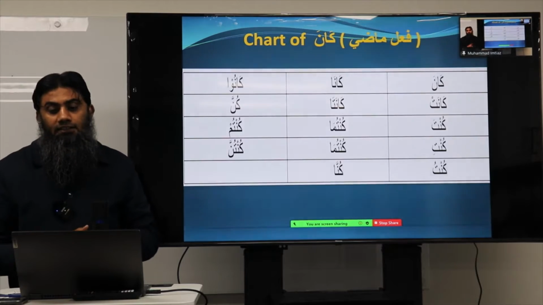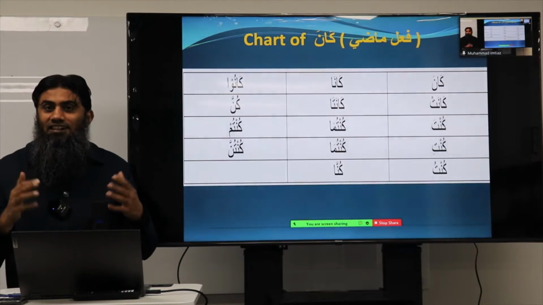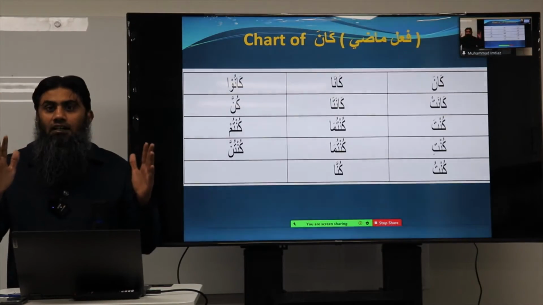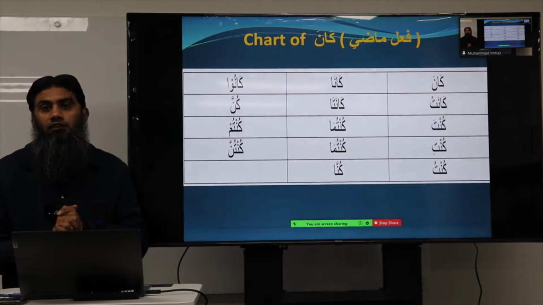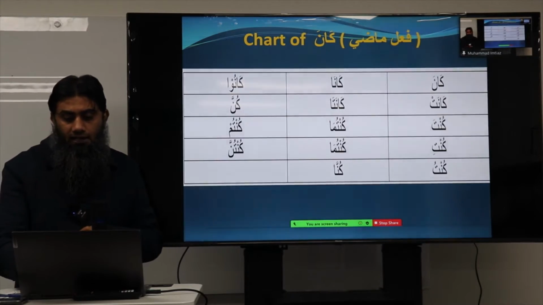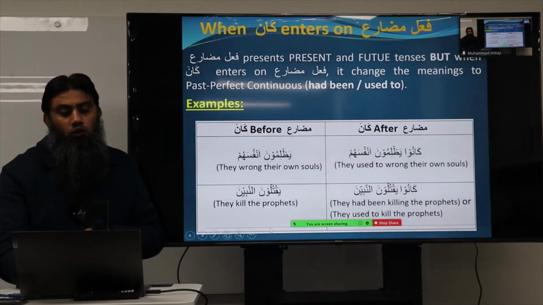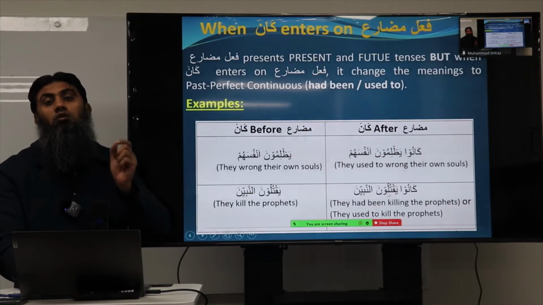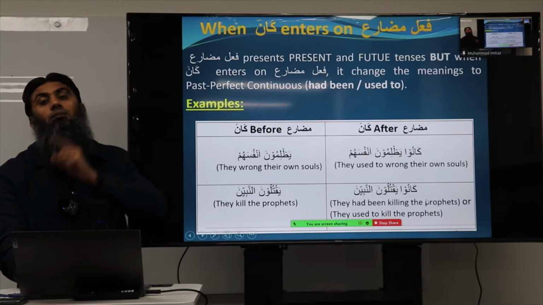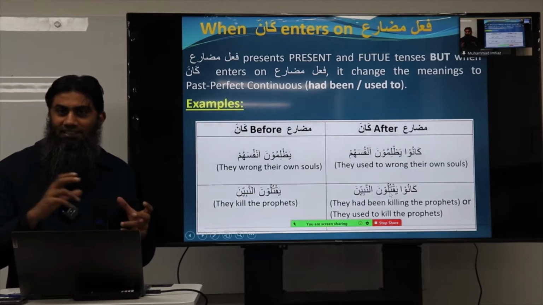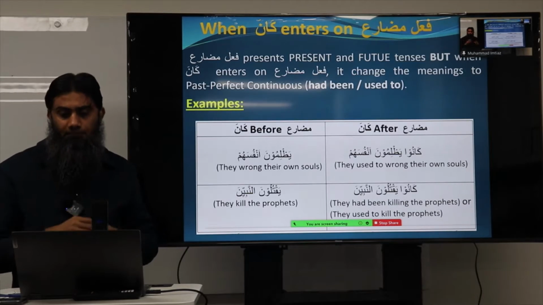Look at the slide. This is the whole Madi chart for kana. Even though we know if kana is Madi, it goes like the Madi chart, but this is the chart. Inshallah, I will share this with you in today's lesson, so you can go through it. Okay, now let's go back to the same thing again. Yaqtuluna nabiyyin, they kill the prophets. Kanu yaqtuluna nabiyyin, they used to kill the prophets, or they had been killing the prophets. You see how kana is changing the meaning of mudare.